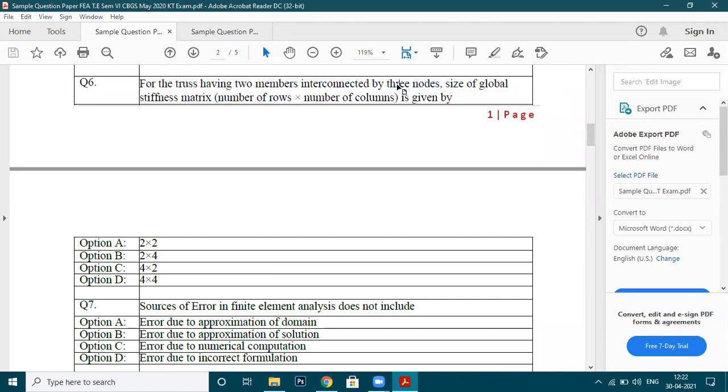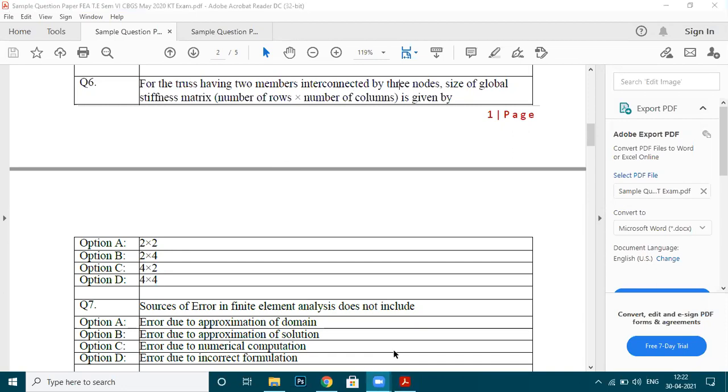So there are three nodes. Try to understand. There are three nodes, right? And each node can move in two directions, right? So 3 into 2. 3 into 2 is 6, right? So size here will be 6 by 6. At the starting only I told you, this is somewhat tricky question. So size will be 6 by 6.